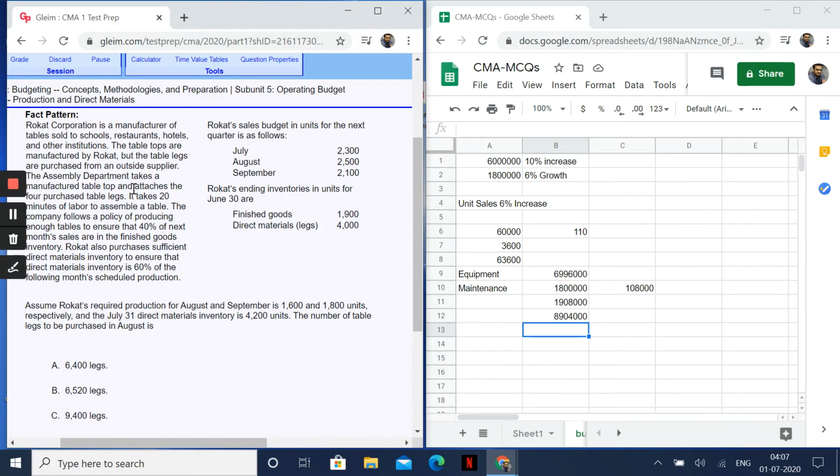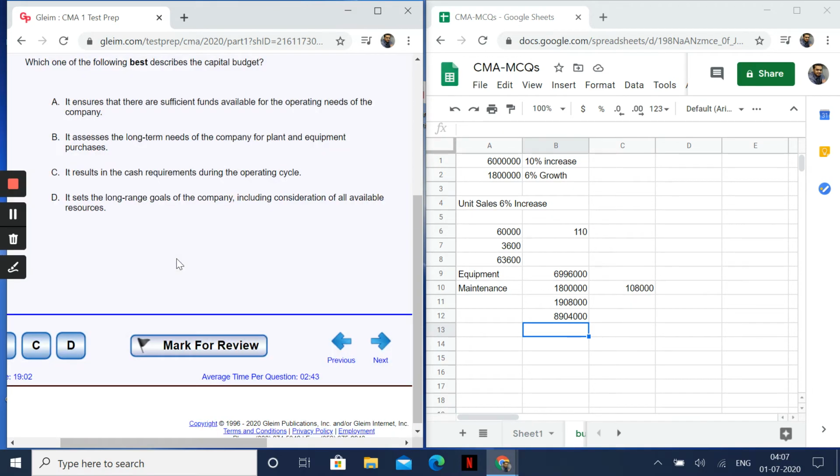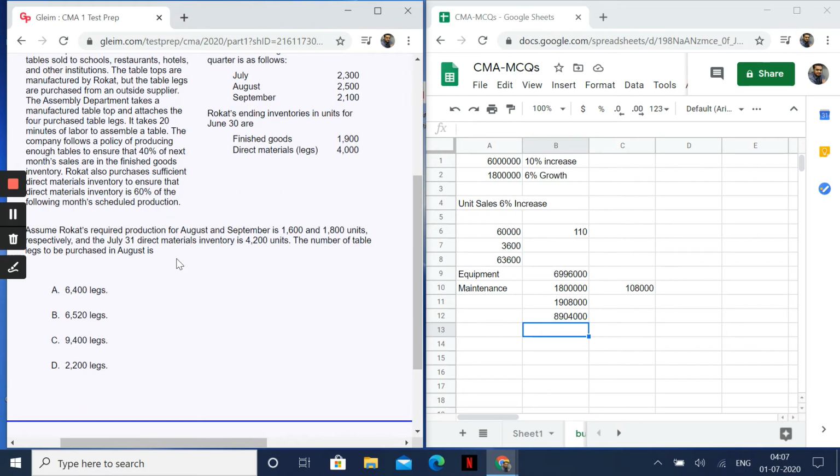All right, next question. This is one typical question in production budgeting, I guess so. It requires production for August, September 1600, 1800 units respectively, and July direct material inventory is 4200. The number of table legs to be purchased in August is what?